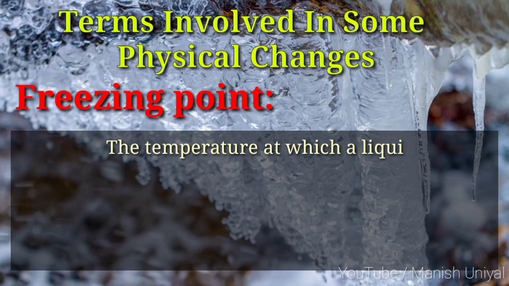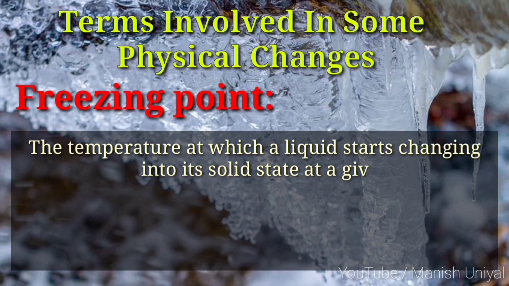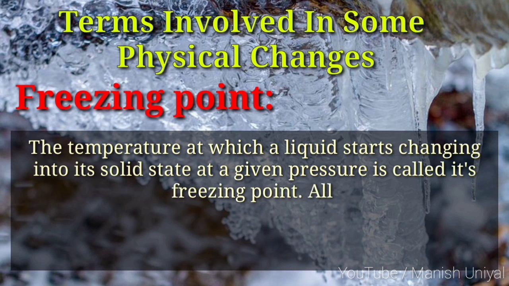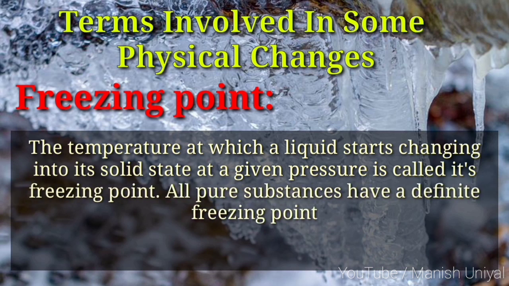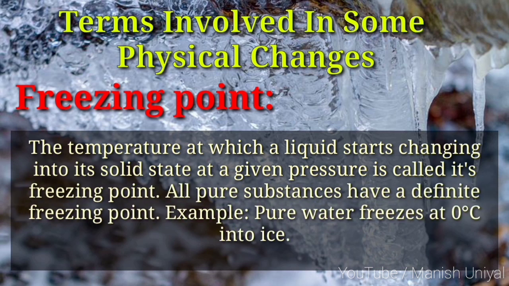Freezing point. The temperature at which a liquid starts changing into solid state at a given pressure is called its freezing point. All pure substance has a definite freezing point. For example, pure water freezes at 0 degrees Celsius into ice.